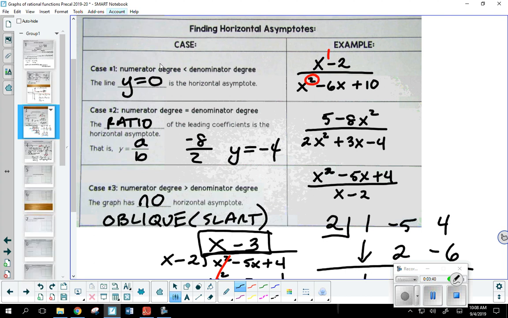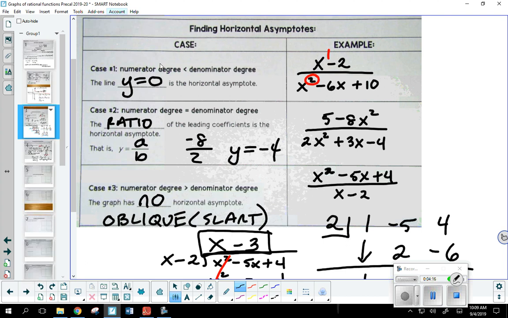Second case, what if the degrees are the same? You see, for this example, I have a degree of 2 up top, a degree of 2 in the denominator. In that case, you divide the leading coefficients. Now, when I'm referring to leading coefficients, you want to go ahead and make sure you're using the coefficient that's connected to the term with that largest degree. Okay, I did go ahead and switch these around and said 5 minus 8x squared. So several people throughout the day yesterday told me that the horizontal asymptote would be 5/2. So you want to be careful. You make sure you're using the right values.